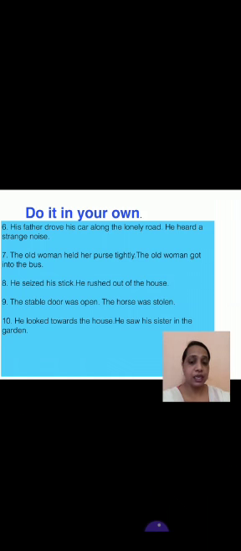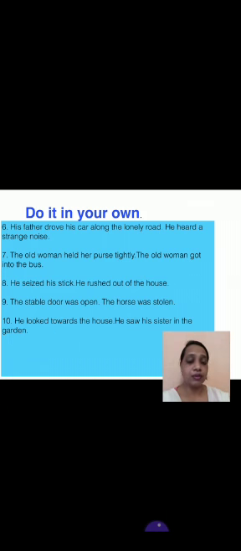Number 8. He seized his stick. He rushed out of the house. Seizing his stick, he rushed out of the house. The stable door was open. The horse was stolen. Here there is no main verb, so you will take was. Was will convert into being. Being the stable door open, the horse was stolen.